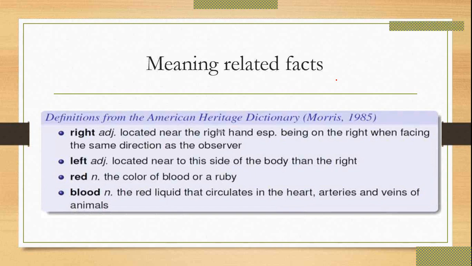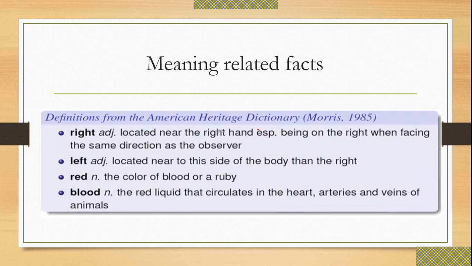This is the definition from the American Heritage Dictionary, developed by Morris in 1985. So let us consider red and blood, right and left. What is the meaning of this right? What is the meaning of this left? What is the meaning of this red and what is the meaning of that blood?